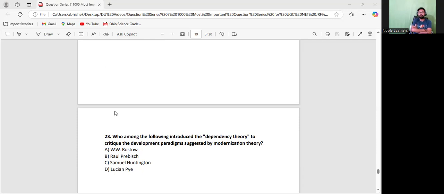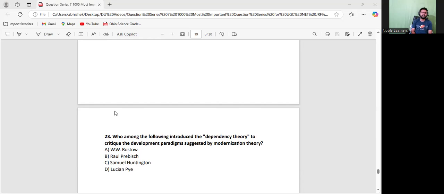There is no second way to become developed. This is what modernization theory is all about. Also, modernization theory was criticizing the societies of underdeveloped and developing nations. They said you are underdeveloped because of your society. You have ascriptive values, like the caste system, exploitation, religious conflict and all.